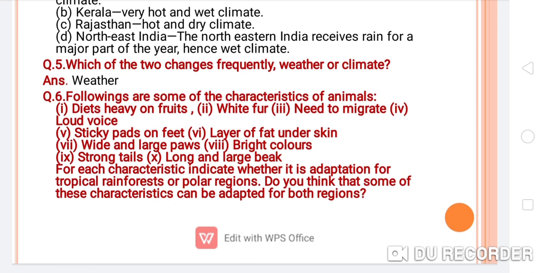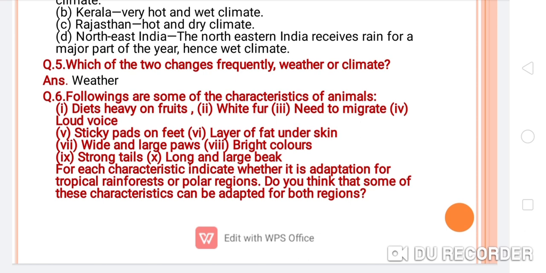Fifth, sticky pads on feet. Sixth, a layer of fat under the skin. Seventh, wide and large paws. Eighth, bright colors. Ninth, strong tails. And tenth, a long and large beak.